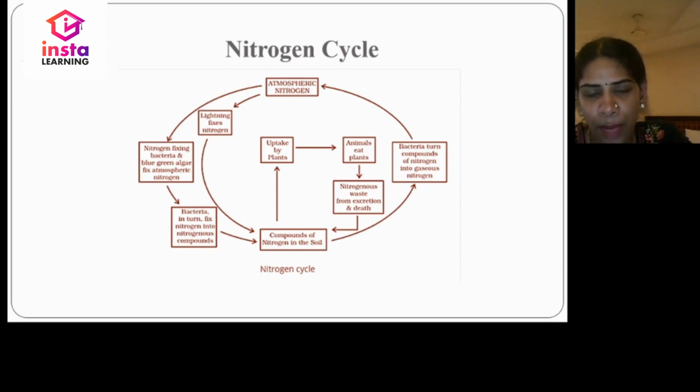Now some part of these nitrogen compounds will be taken up by the plants. The plants are eaten by the animals. The death of the plants and animals will lead to nitrogenous waste, which is converted by bacteria and released back into the atmosphere.